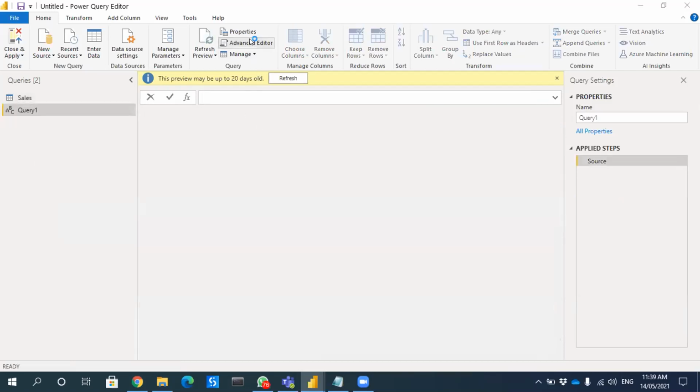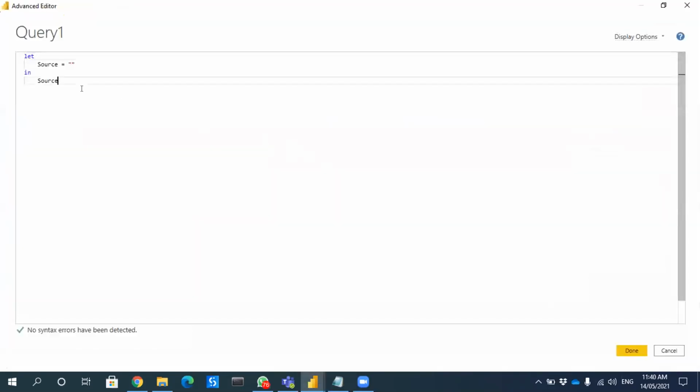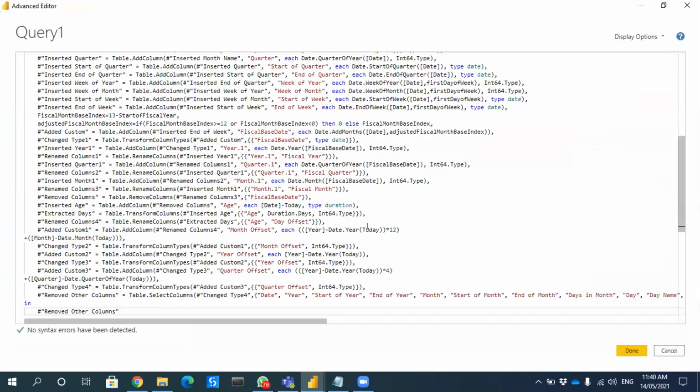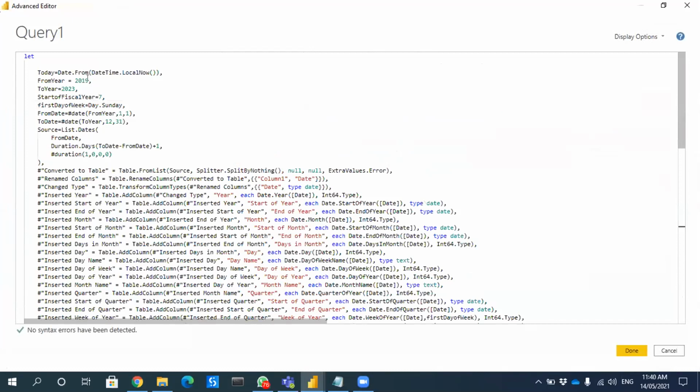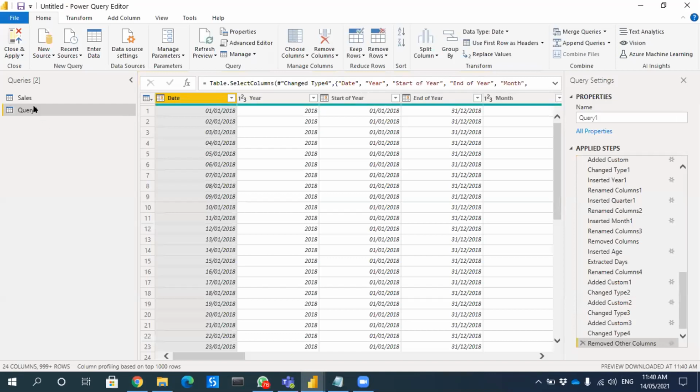Then go to the Advanced Editor, then copy everything. You can either remove this one and paste a new one. Done. And just change the year to 2018, because our data has 2018. Change 18 to 2021. Then you can click OK. Then you have to change it back to date. Then close and apply.